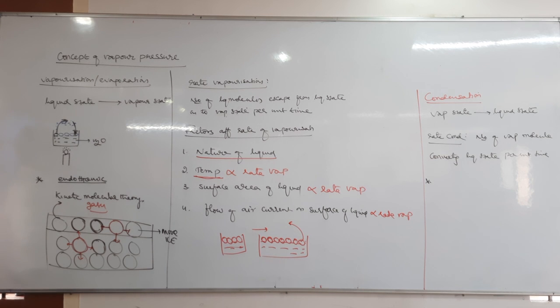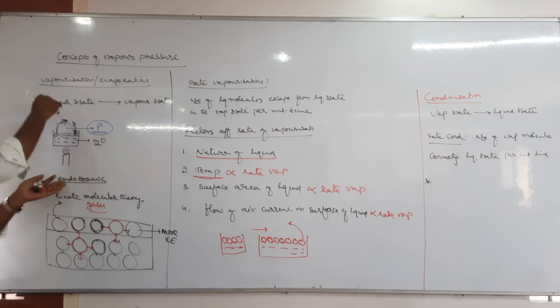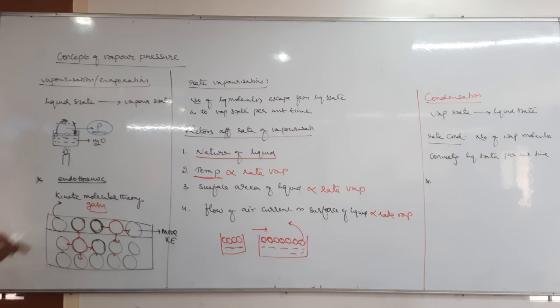When equilibrium is attained, there is no change in what? Vapor pressure. We will study about this later. The vapor pressure remains constant when there is equilibrium. Why is this pressure constant? Because the number of molecules going into vapor and the number of molecules converting into liquid are the same. Therefore, the pressure of this vapor remains constant. That is what we call vapor pressure. Now we will study what vapor pressure is. So this is the story behind it.